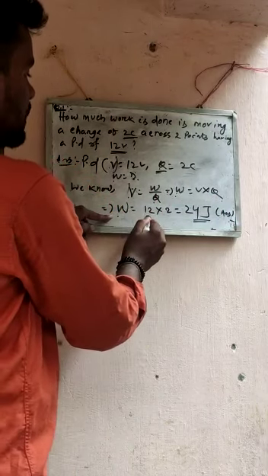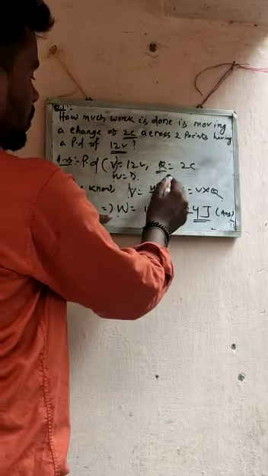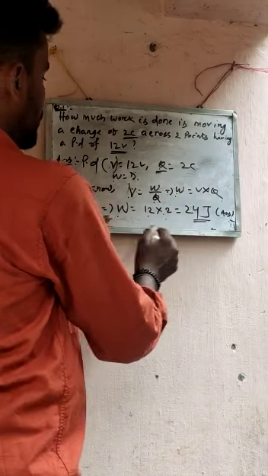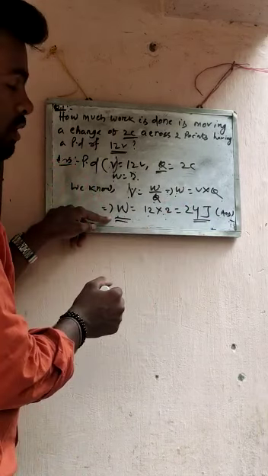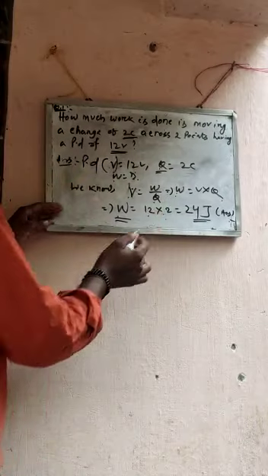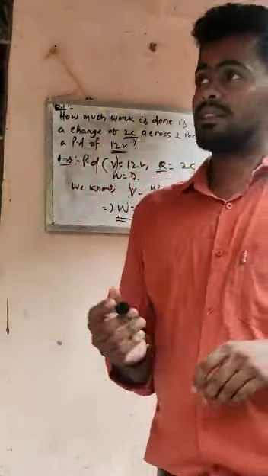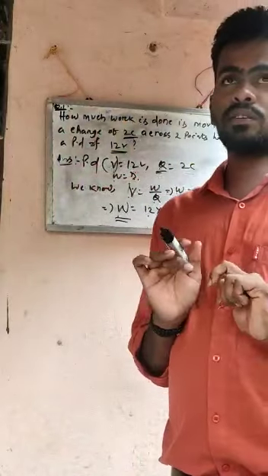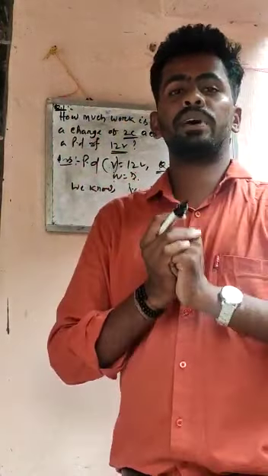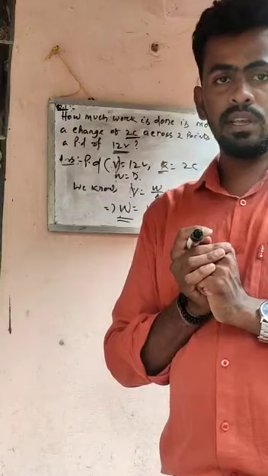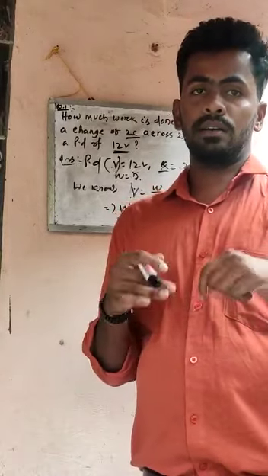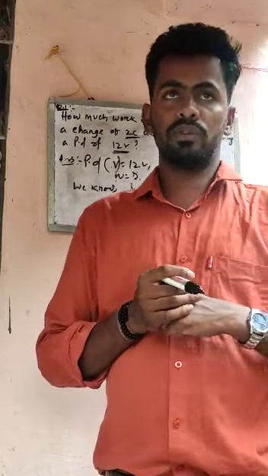Putting the value of V 12 volt and the value of Q 2, we get 24. And what is the SI unit of W or work done? It is joule. So our answer is 24 joule. Very simple, student. This is one example related to potential difference. Lots of problems, varieties of problems, we will discuss later. And next class we will read about Ohm's law.